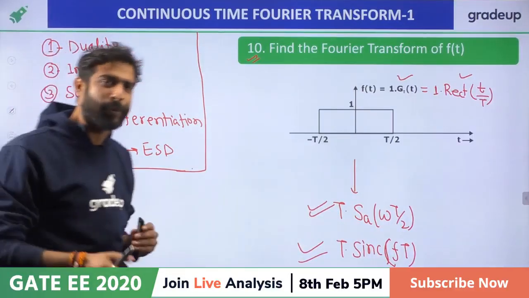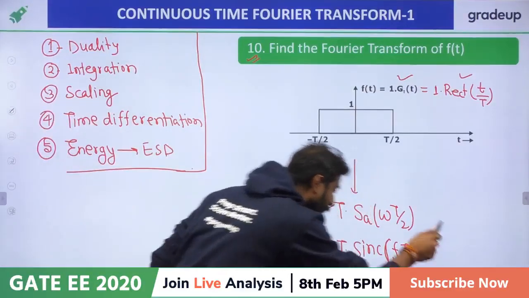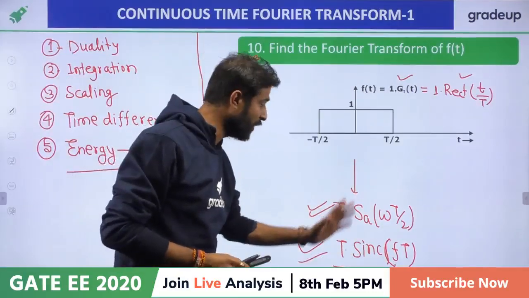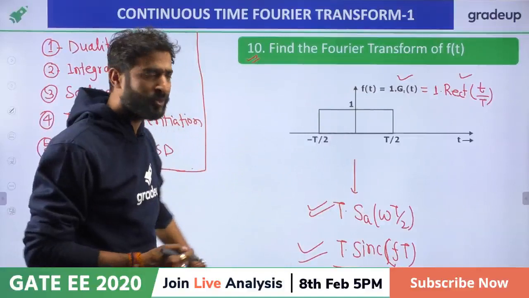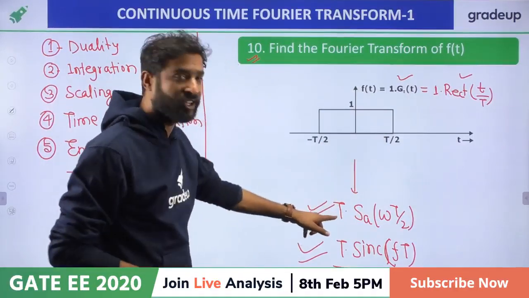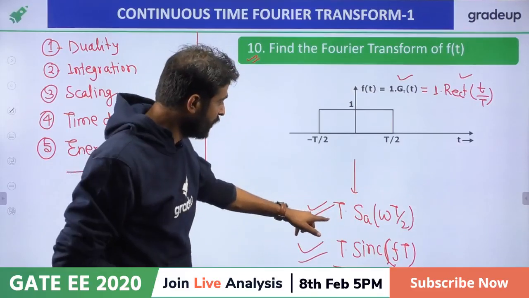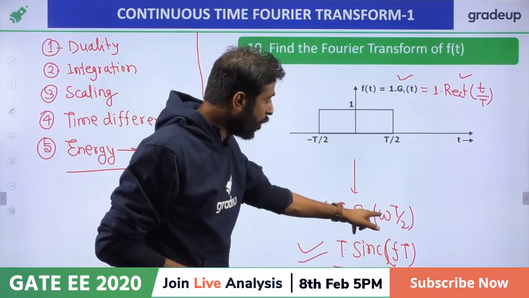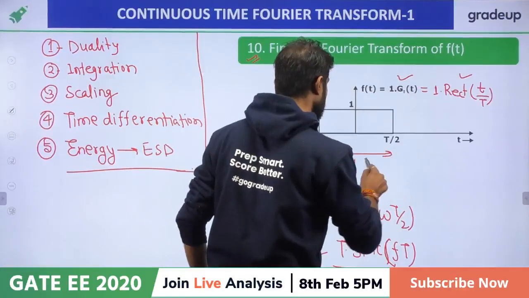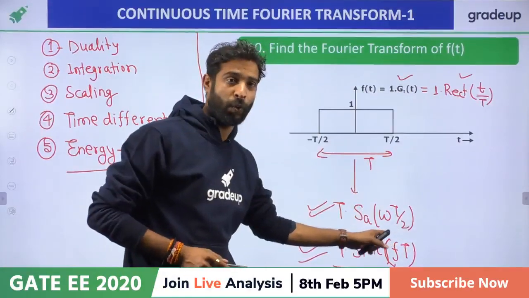And generally in the GATE paper they are asking in terms of what? In terms of the sinc function. So just remember these things. It is very useful, right? How to find out? Just remember what is the area of this function. Sir, area of this function is nothing, it is just t. So t sampling omega, because we are converting to the frequency domain, and the total width is t. So total width divided by 2, we'll get the answer.